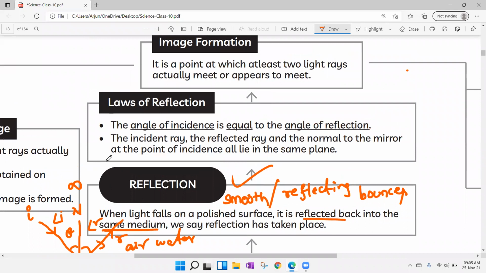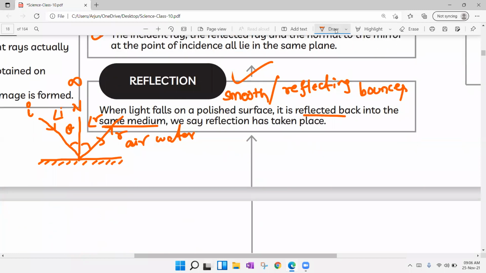Next, there are two laws of reflection, very important, you have to learn and understand. Number one, the angle of incidence, angle I, is equal to the angle of reflection, angle R. So if angle I is 30 degrees, definitely angle R will be 30 degrees. If angle I is 60 degrees, angle R will be 60 degrees. That is rule number one. Rule number two, the incident ray, the reflected ray, and the normal ray to the mirror at the point of incidence all lie in the same plane.